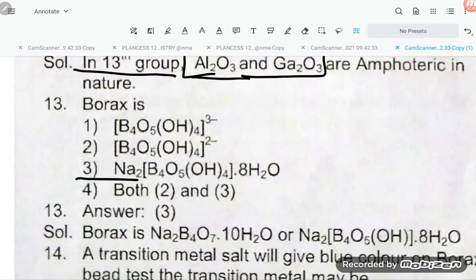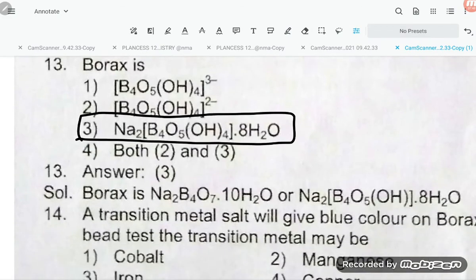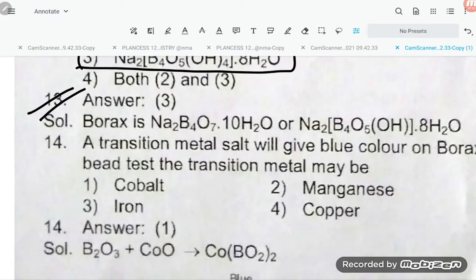Borax is Na2[B4O5(OH)4]·8H2O, option A is borax. So option number 3 is correct, student. So borax is Na2B4O7·10H2O or Na2[B4O5(OH)4]·8H2O.